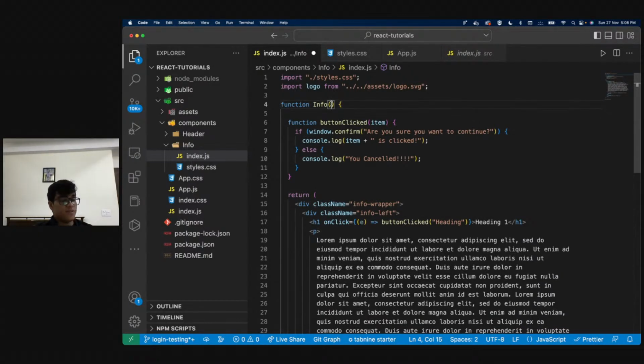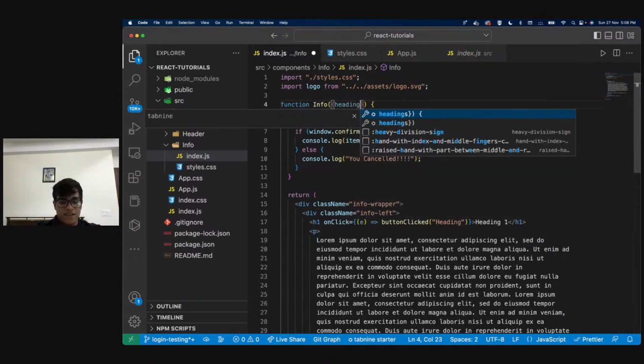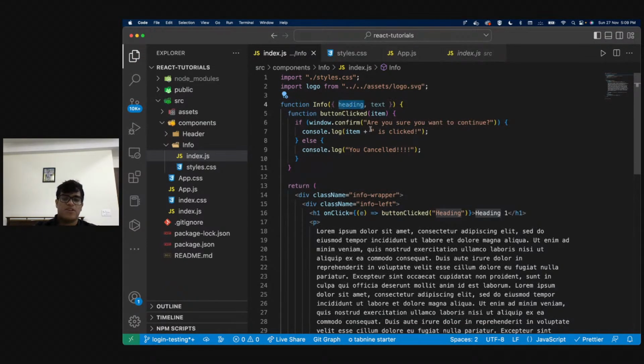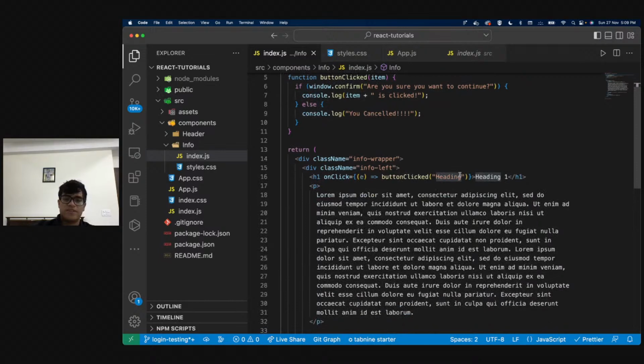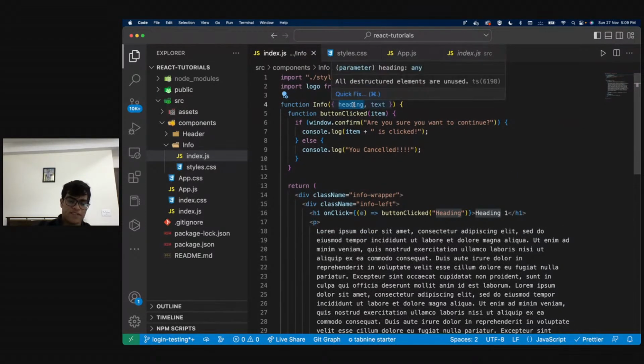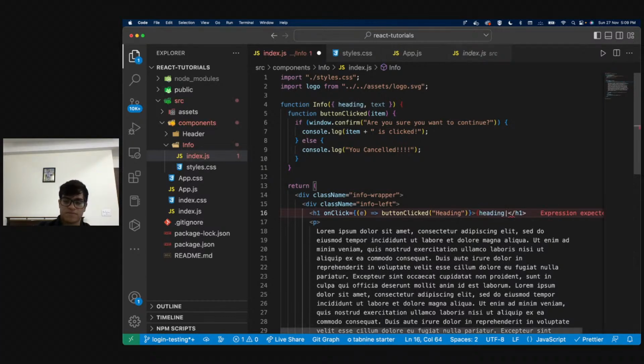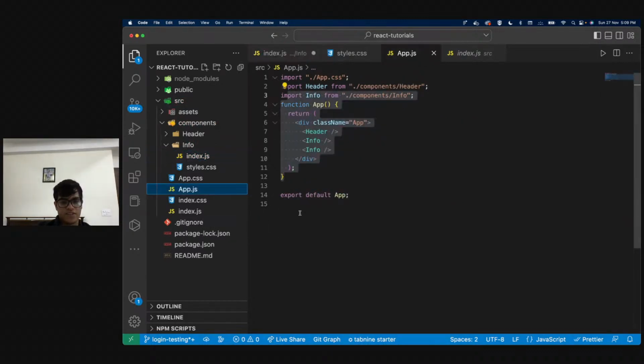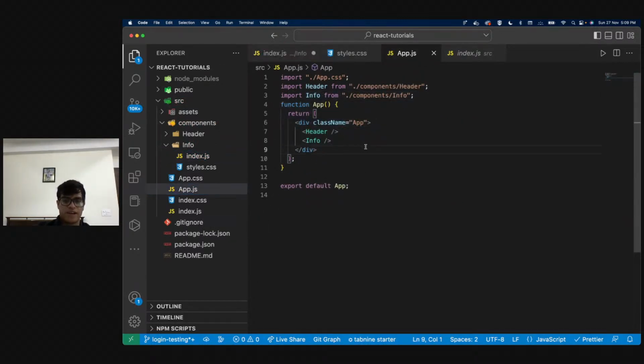So all I have to do is just pass a parameter. Let's say I pass two parameters called heading and text, right? And now what I want to do is display whatever I'm passing in this function over here. So I'll just remove this and I'm going to say this, right? And let me actually get rid of this for now, and let's see.